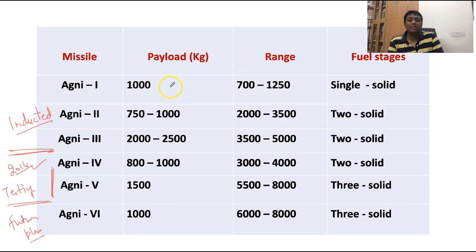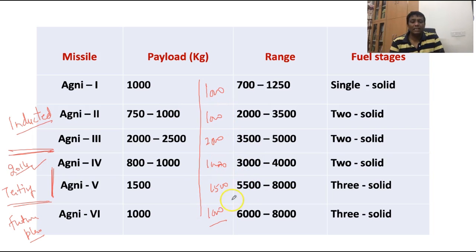See, the warhead capacity is this much, but I will try to make it easy for everyone. Remember, payload means warhead here: around 1000 kilograms, 2000 kilograms, 1000 kilograms, 1500 kilograms, and here the weight is 1000 kilograms. This is the way to memorize the weight of all the Agni missiles.